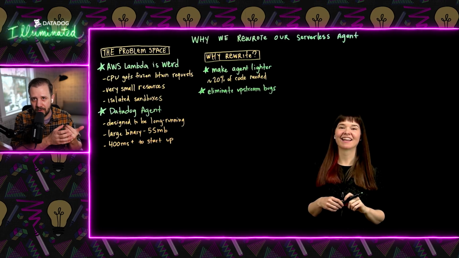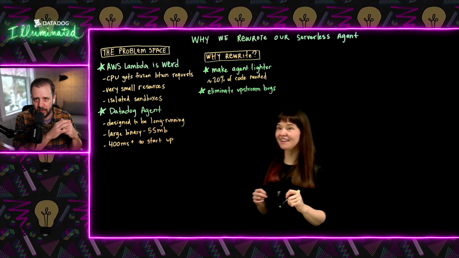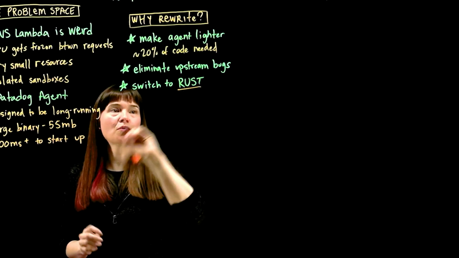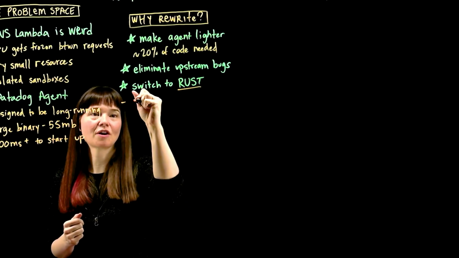So we picked Rust, and we picked Rust for a few key reasons. The first and maybe the biggest is that there is no garbage collection in Rust at all. You manually manage your memory. That's a little bit of a daunting task if you're brand new to Rust. If you're coming from the background of a garbage collected language, it can be a little intimidating, but we want to get the best performance we can, the best kind of bang for our buck in this small environment. So one reason to switch to Rust is no garbage collection.